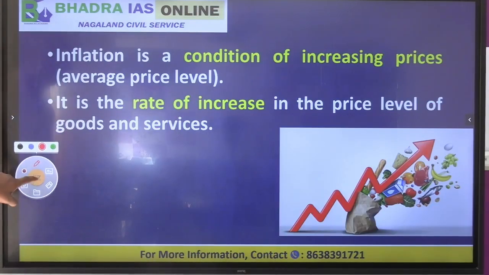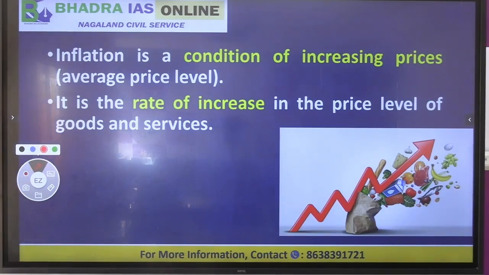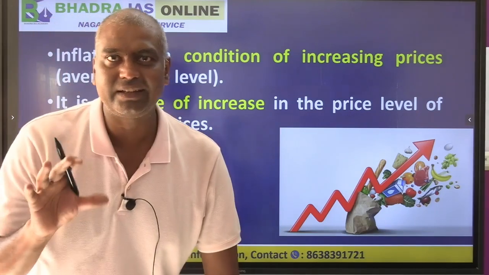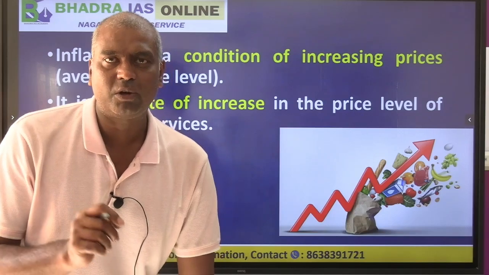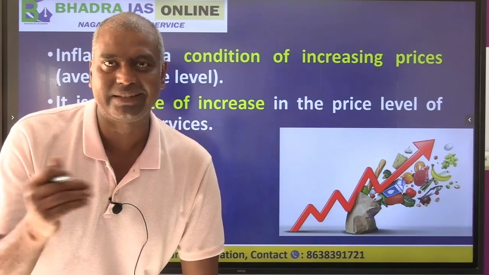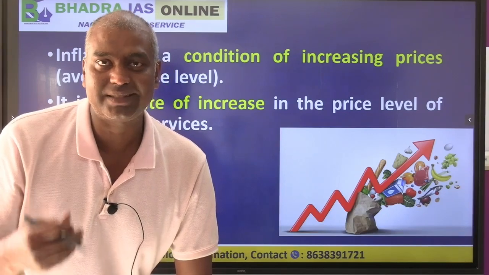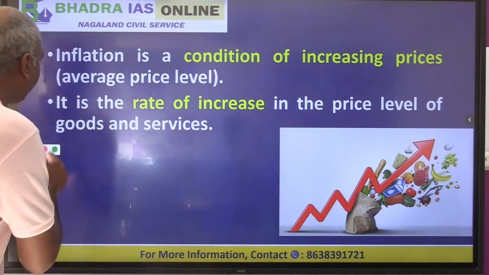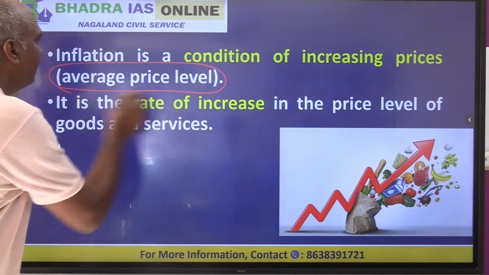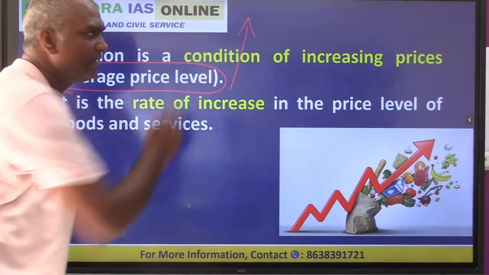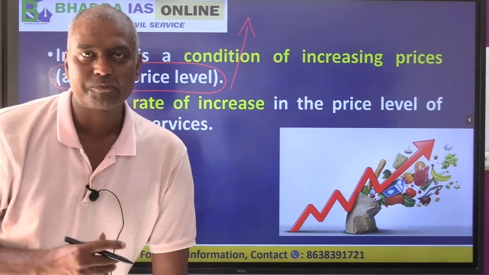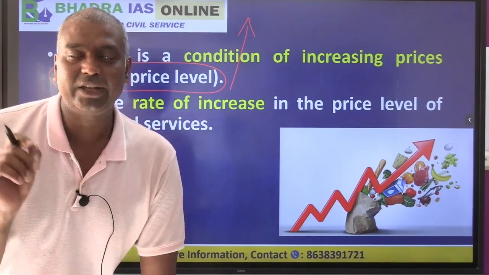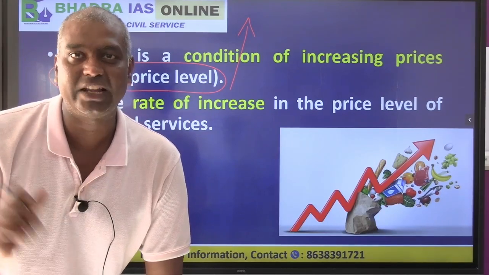What is inflation? Generally we say inflation is a condition where price level is increasing. Normally when we talk about increase in price level, we don't talk about one or two commodity prices increasing. Rather we talk about price increases for the average level, right? So that is where we talk about average price level. When the average price level increases consistently, persistently, then we call that phenomenon inflation.